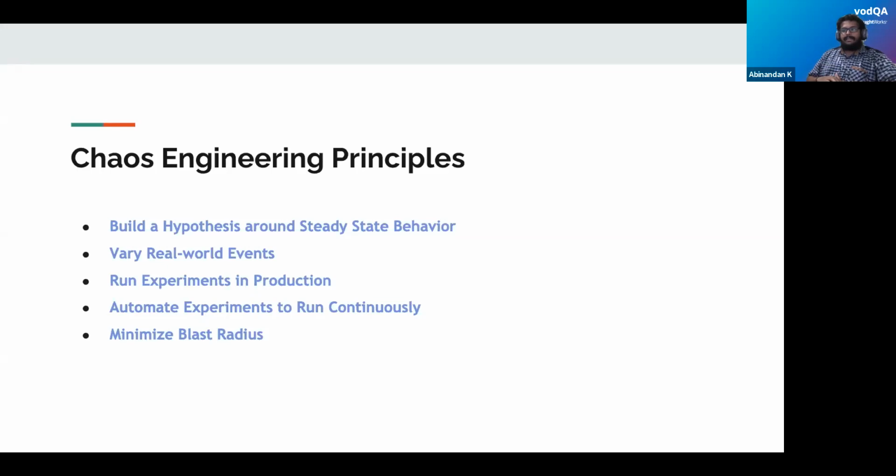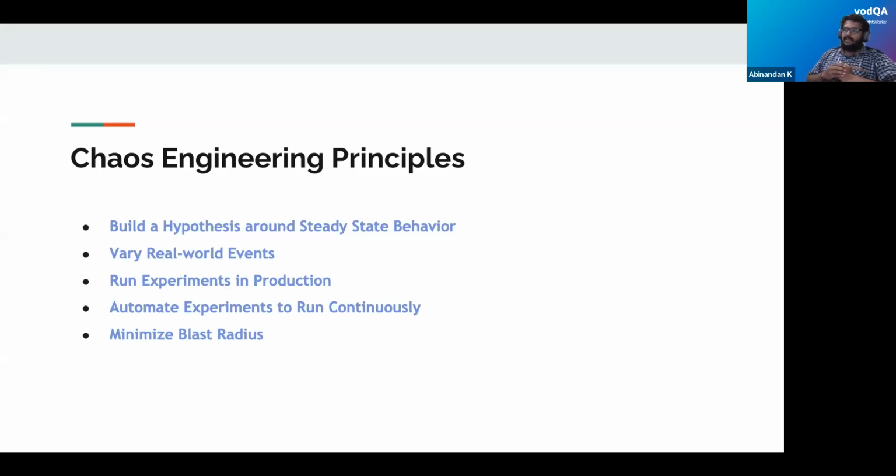Then the third main thing is they recommend running experiments in production. Most of our systems have dev, then staging or UAT environments, which would not have that kind of leisure as a production environment. So we might miss capturing such failures in lower environments.